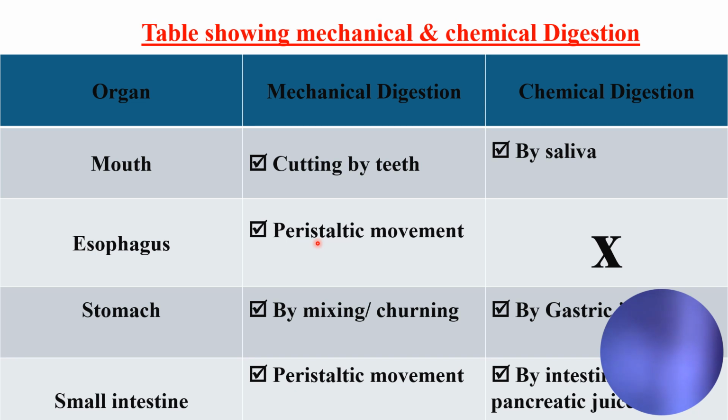The tube-like structures, the muscles that are found in the esophagus and the small intestine, help the food to pass through the small intestine and through the esophagus. This is called peristalsis or peristaltic movement. It doesn't change the nature of the food. It just helps or facilitates, making it easier for the food to pass.